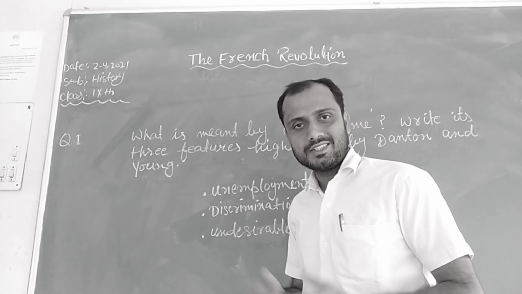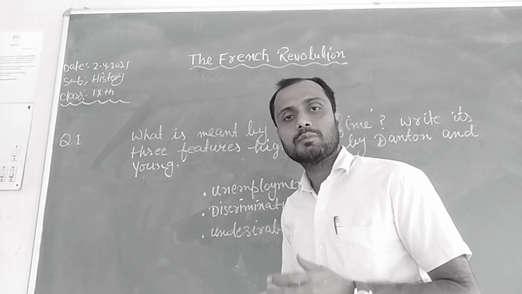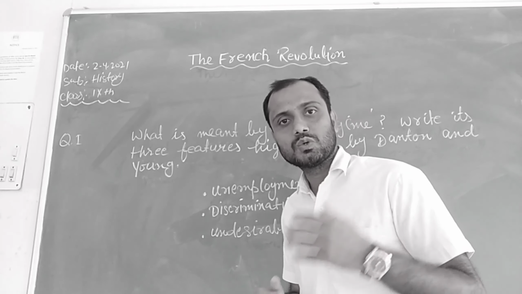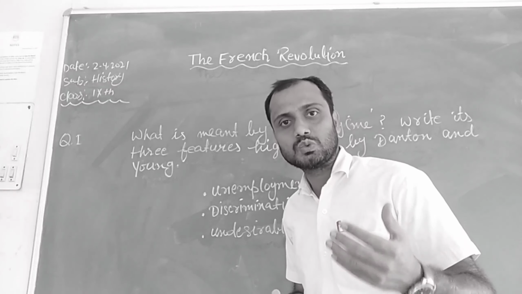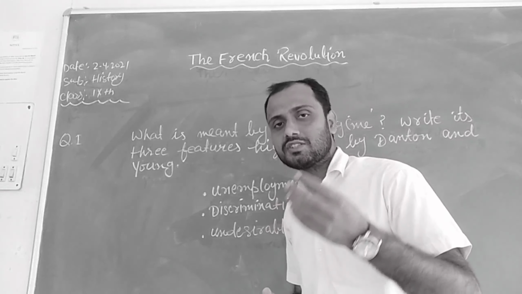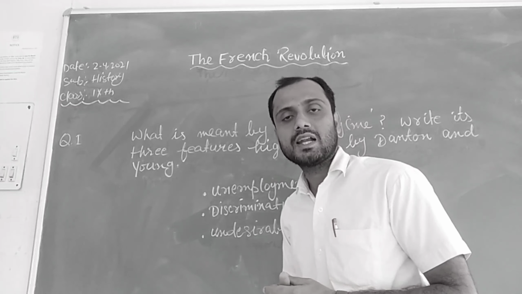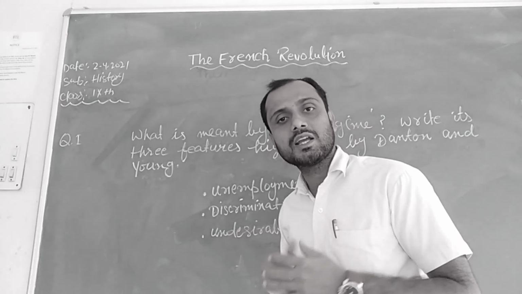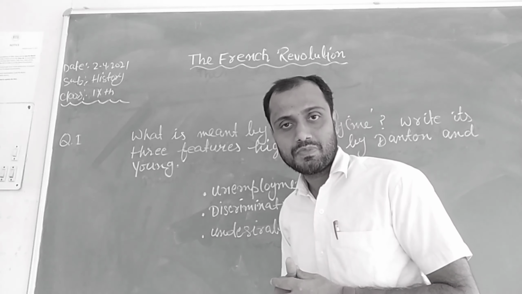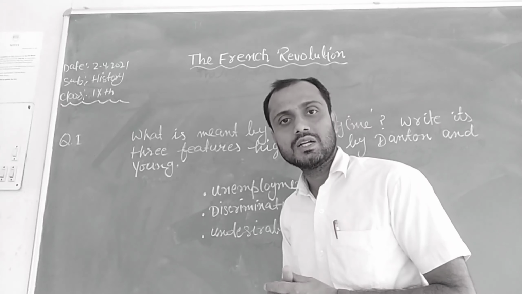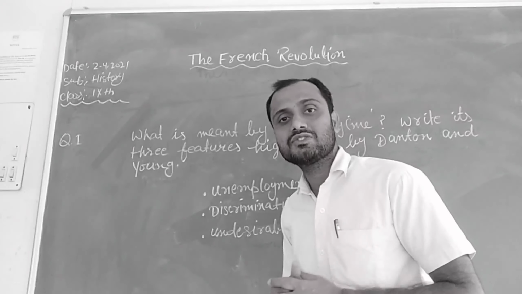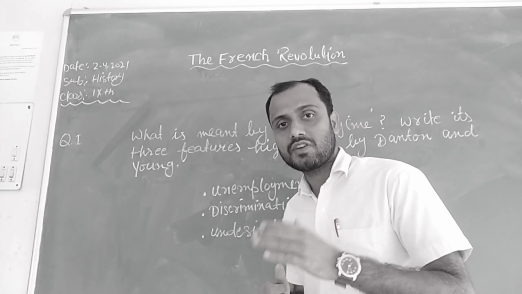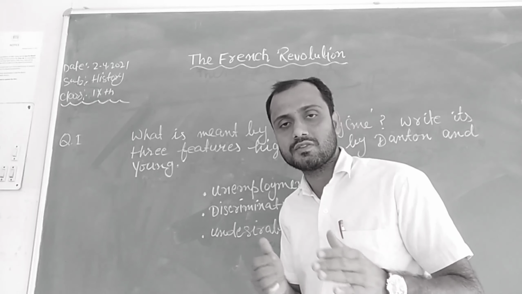Dear students, yesterday we learned about the French society, and you know that French society was divided into three states: first state, second state, and third state. After that, we also learned the meaning of subsistence crisis, and how the middle class emerged in France before the French Revolution.